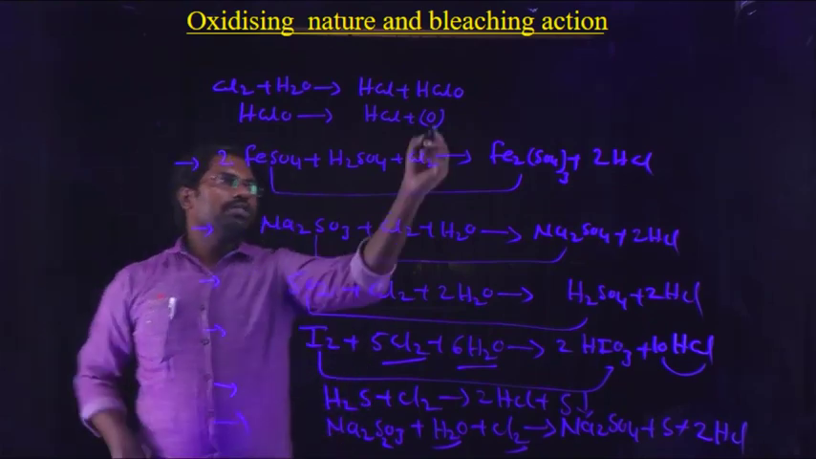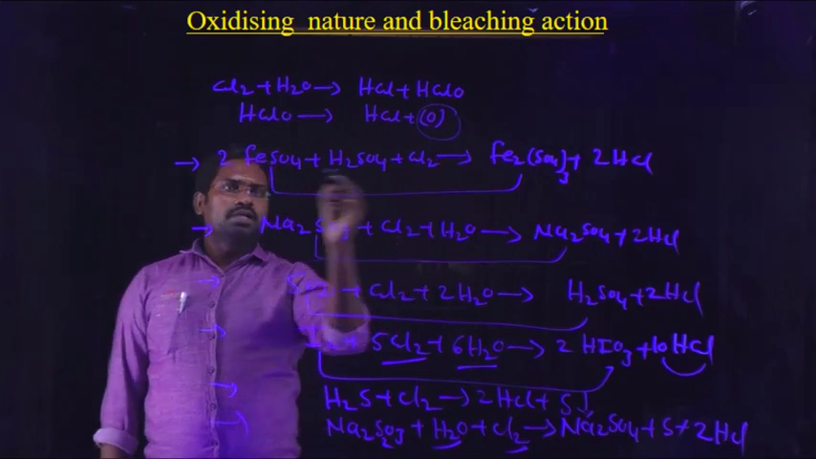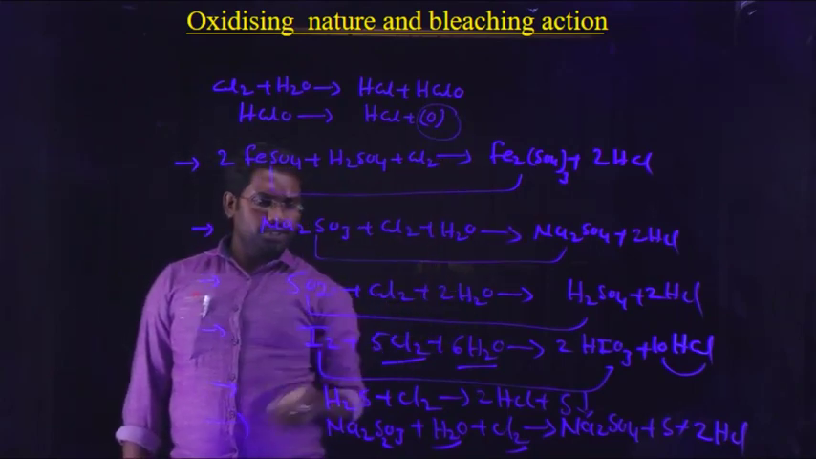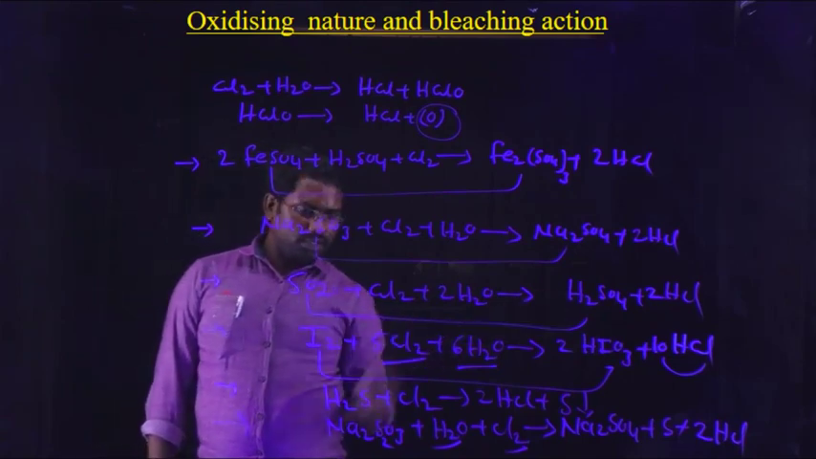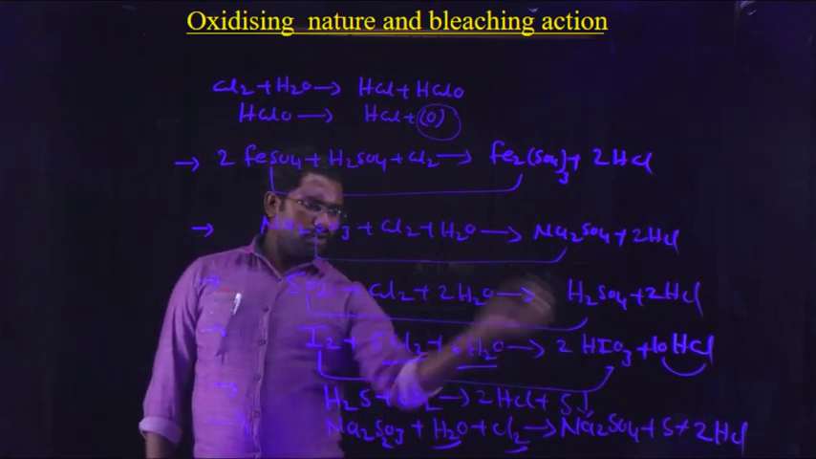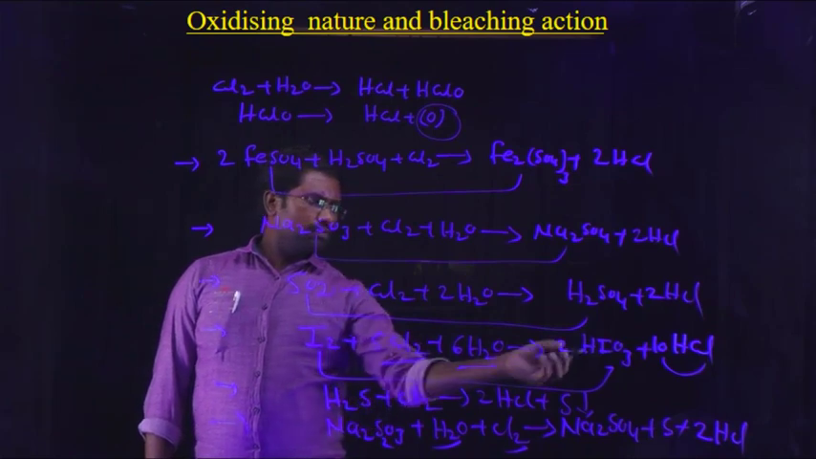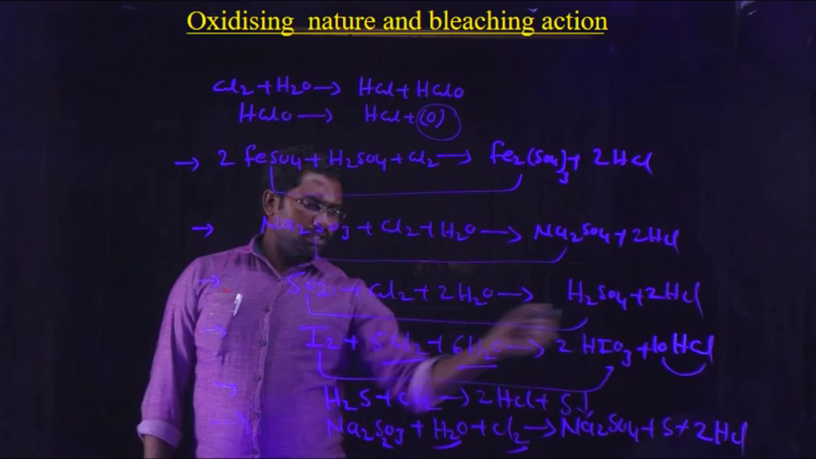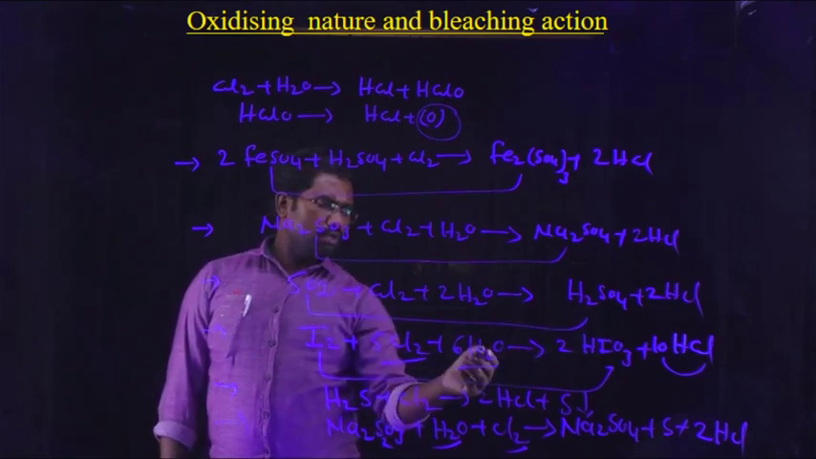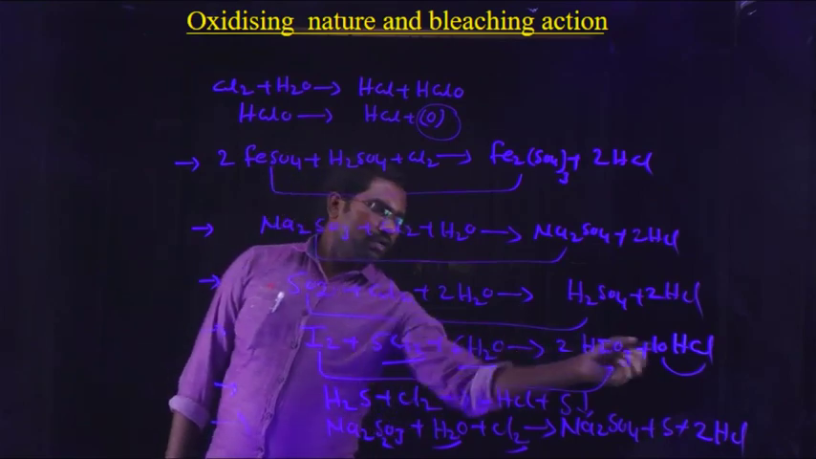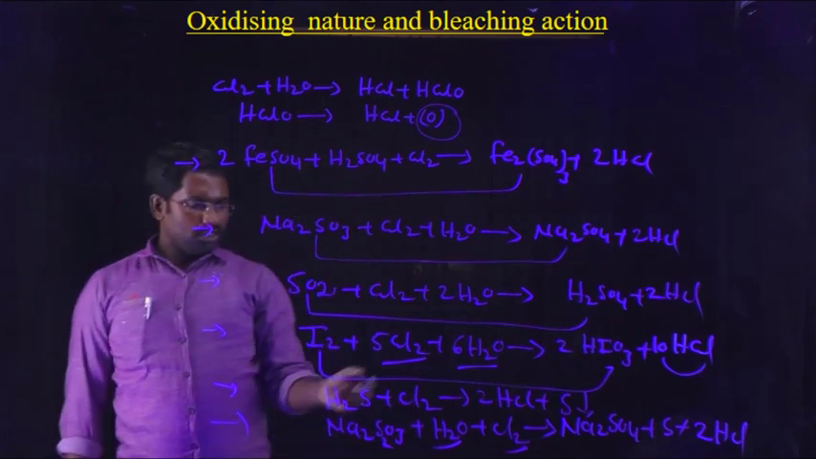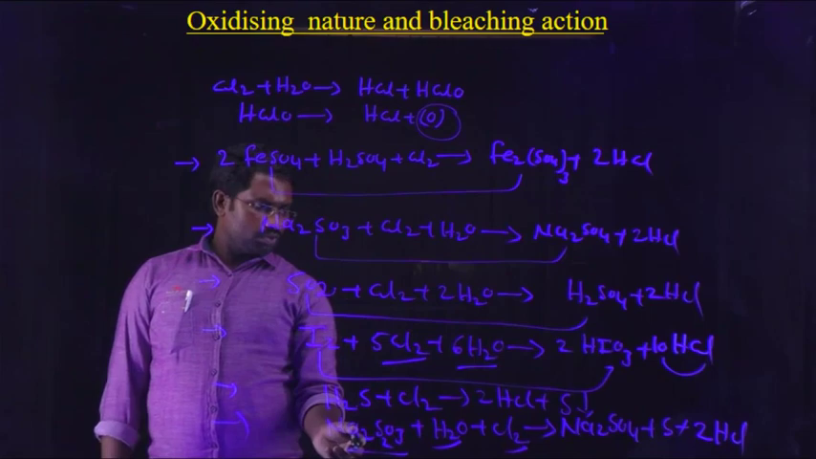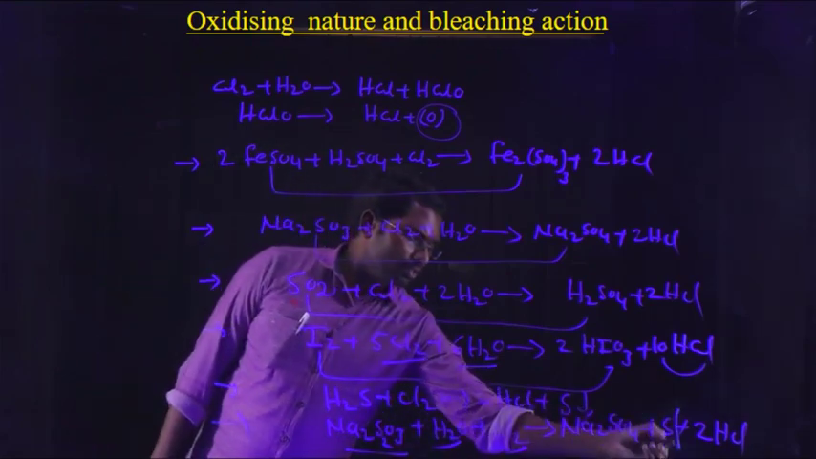So due to the formation of nascent oxygen, chlorine oxidizes ferrous sulfate to ferric sulfate, sodium sulfite to sodium sulfate, sulfur dioxide to sulfuric acid, and iodine to iodic acid. We have to write every equation and must check the balance. Here in this, 5 × 2 = 10 chlorines and 12 hydrogens, 10 hydrogens, okay, balanced. And finally it also reacts with H2S, where sulfur gets precipitated, and with aqueous sodium thiosulfate, where also sulfur gets precipitated.